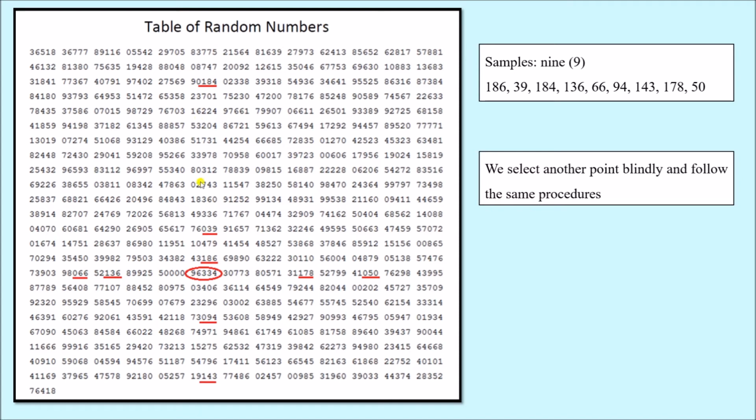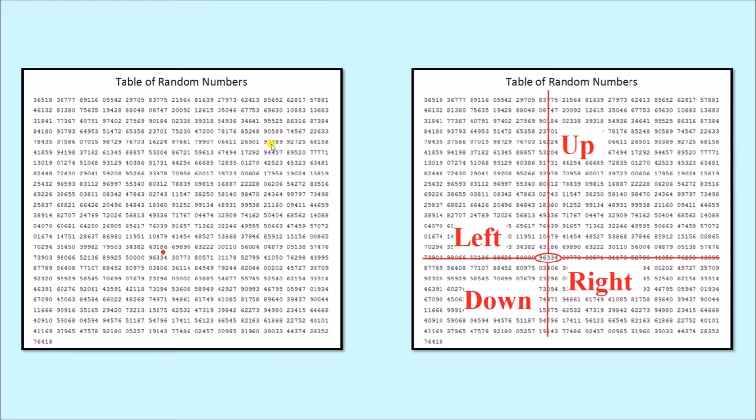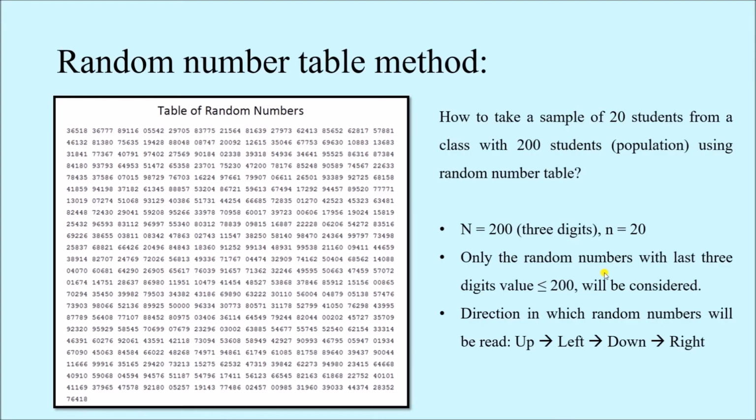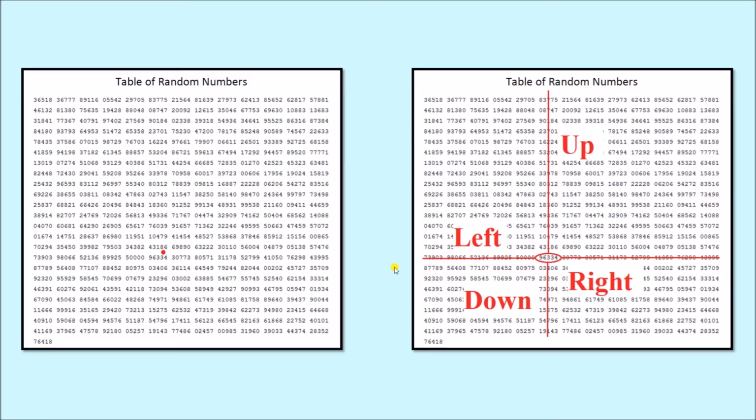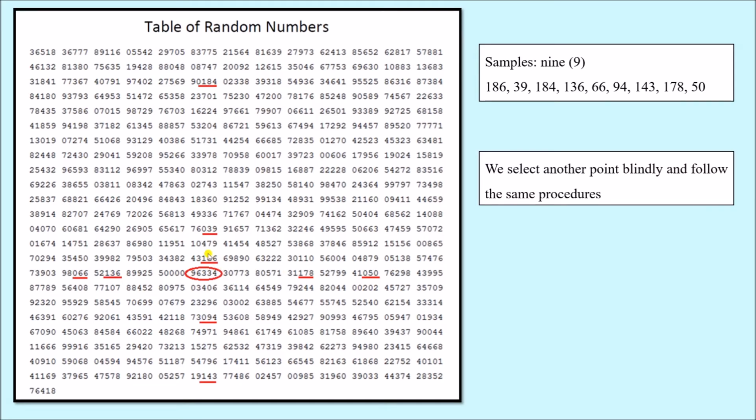As you can see, when going upwards, I have selected these 3 numbers where the last 3 digits are less than 200. If you remember, the last 3 digits should be less than or equal to 200, and that number will be considered. So we shall note this. First one is 186, then 039 means 39, and 184.